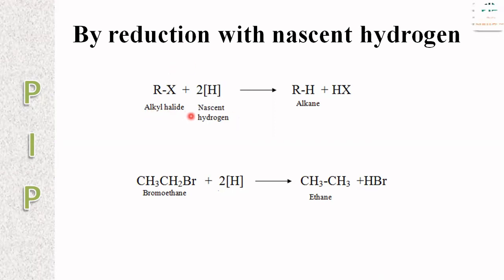So here, an alkyl halide undergoes reduction in the presence of nascent hydrogen, and we get an alkane. One hydrogen is added to the alkyl group, and another hydrogen is added to the halide group. So RH and HX. For example, bromoethane reacts with nascent hydrogen to give ethane plus hydrogen bromide, HBr.